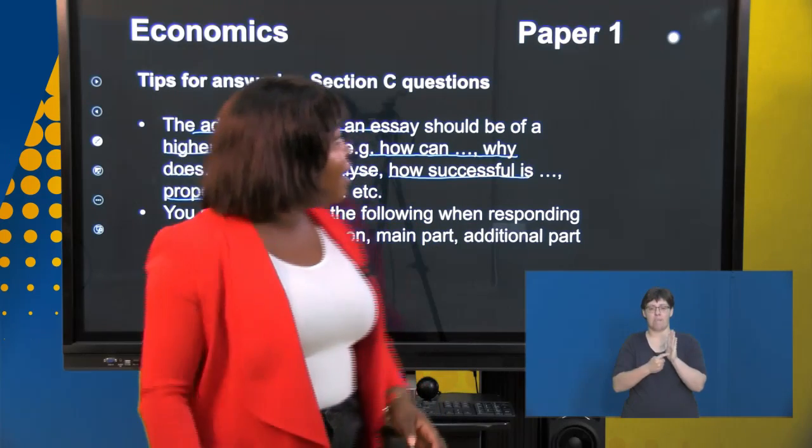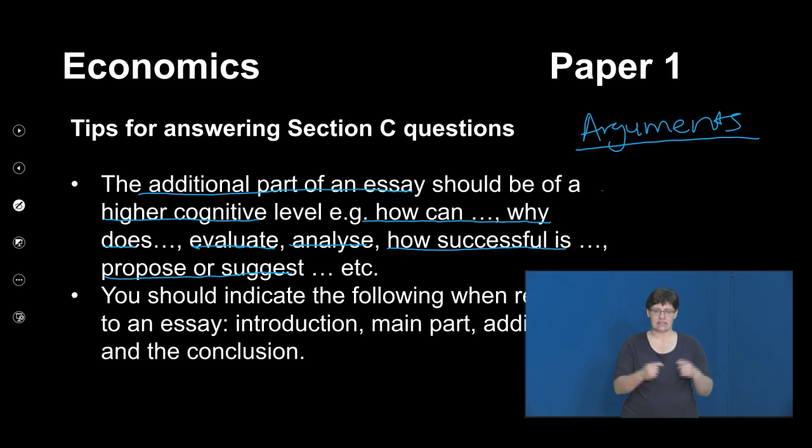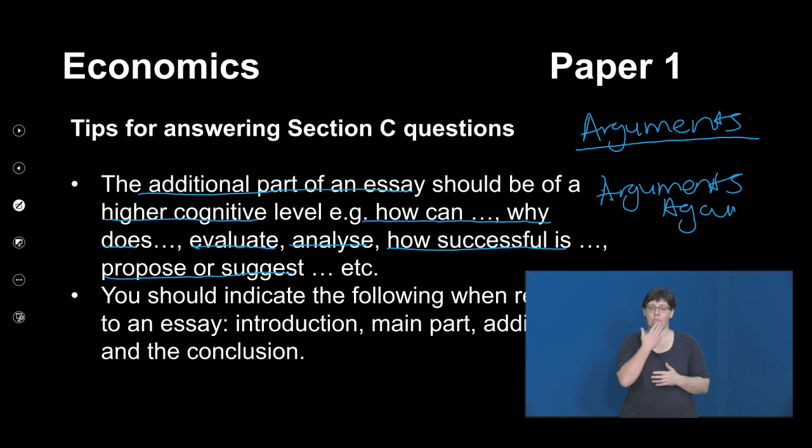So please remember, you can even write in the exam arguments for, and you also write arguments against. Or you say successes, then you say failures. Then you state your arguments for and your arguments against. You will earn full marks there. So please remember again to draw your own conclusion there, so that you earn your full marks.